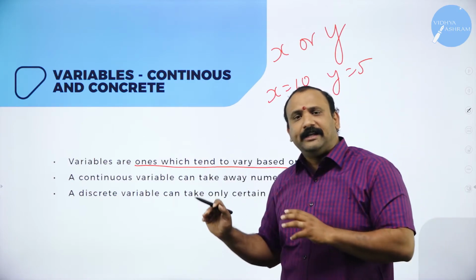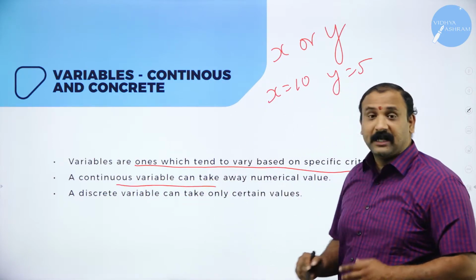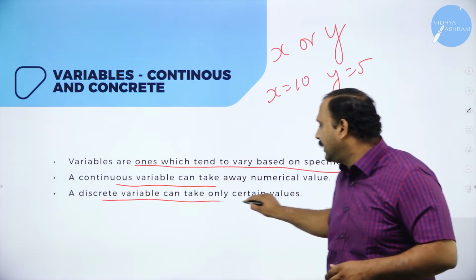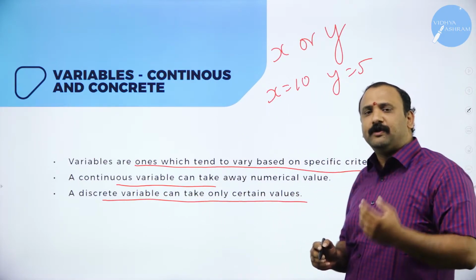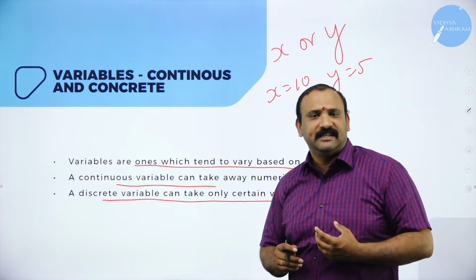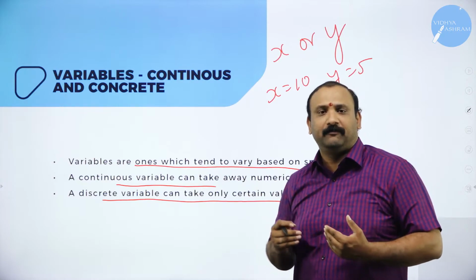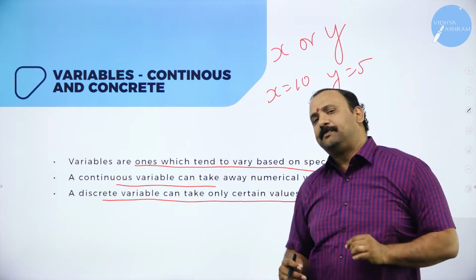Now in that variable you have two types. One, you have a continuous variable that can take any numerical value, and second, you have a discrete variable that can take only certain values. Now continuous variable, the word itself says that it keeps on moving, it keeps on changing at a rapid pace. A discrete variable is one where we select certain specific values.